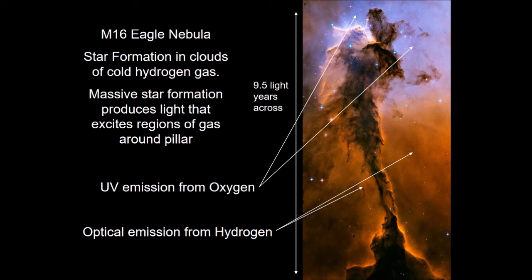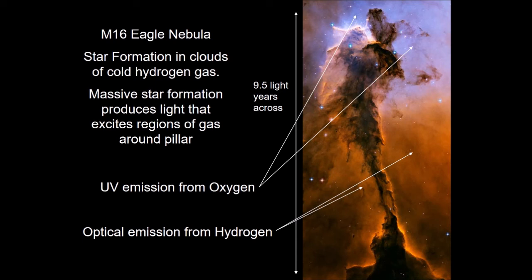And every time we see these gas pillars, we know that there's some brand new stars that are going to start to show up here. But the visual wavelength picture that we would take is not really going to reveal that. The visual wavelength picture that's taken here is the red stuff. And that kind of defines the structure of the pillar.